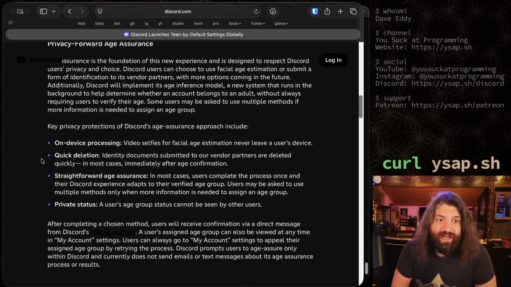Quick deletion. Identity documents submitted to our vendor partners are deleted quickly, in most cases immediately after age confirmation.